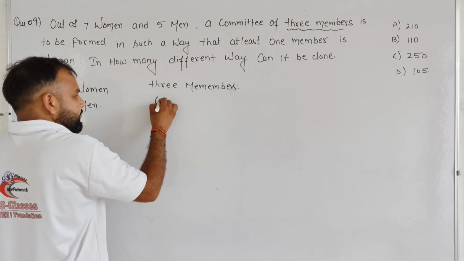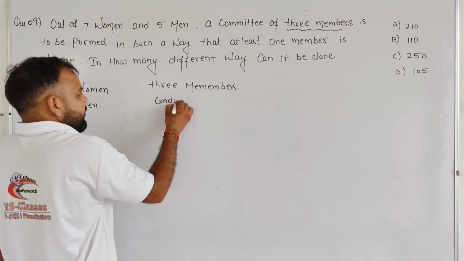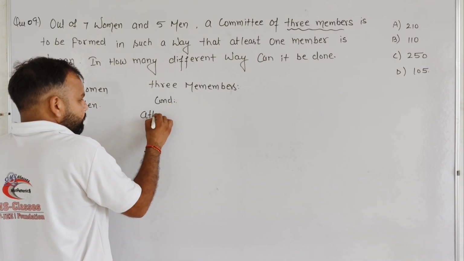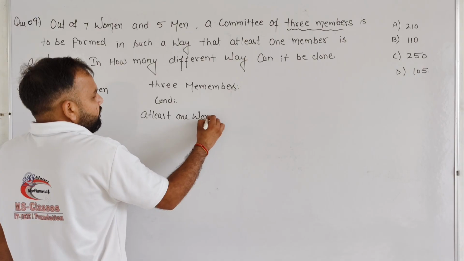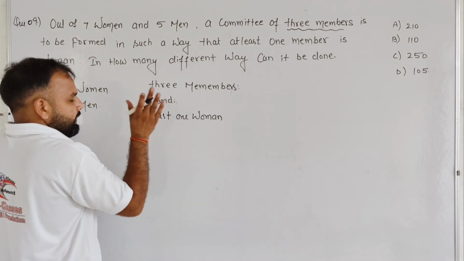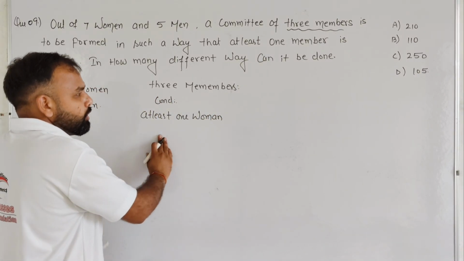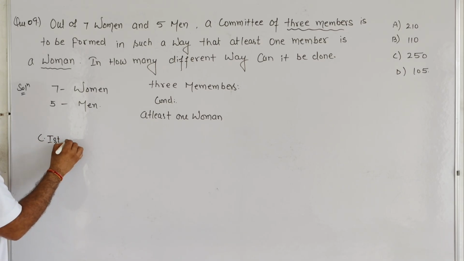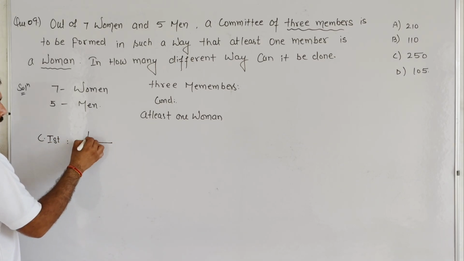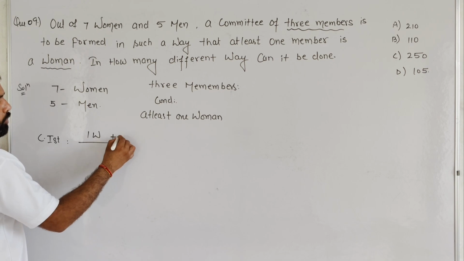And there is a condition that at least 1 woman is in the committee. So case first, either 1 woman plus 2 men.